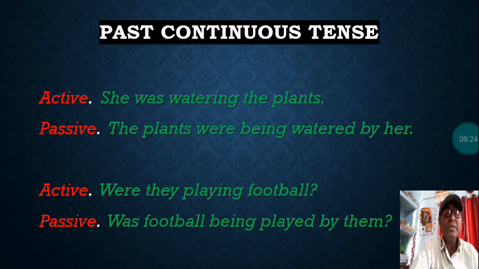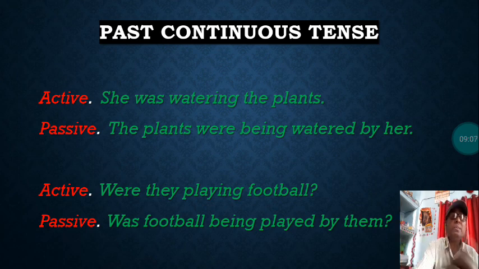Next example is of an interrogative sentence. Were they playing football? You can see here football, that is the object of this sentence, has become the subject in passive. Was football being played by them? Here was is used because the subject is football, which is singular. And that's why, according to this subject, football, the verb was is used before it. Was football being played by them? So the sentence in active is interrogative, so we have changed the passive into interrogative form only.